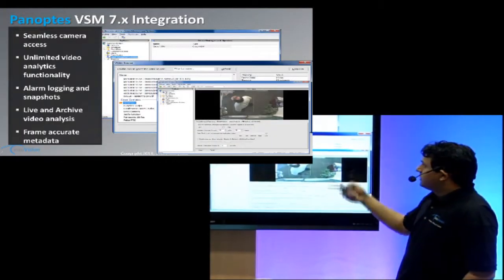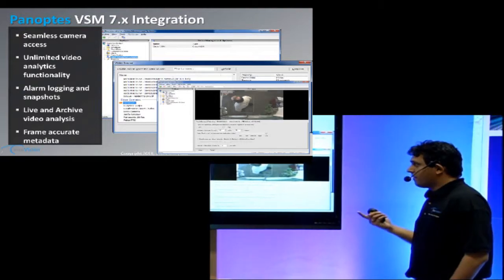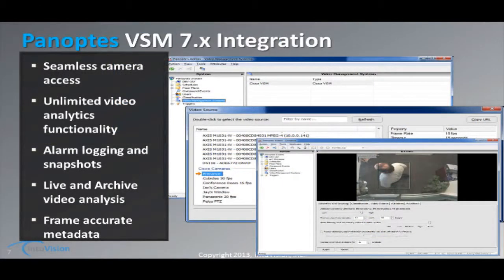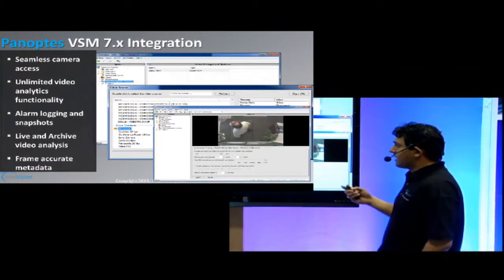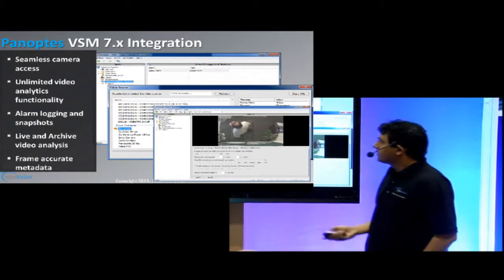This is just an overview of us tying in with the Cisco cameras. As you can see, we support the various kinds of Cisco cameras, and then there's a user interface to set the camera settings and complete functionality. Basically, the user can set up the streams to be recorded, or set up any possible events over here.